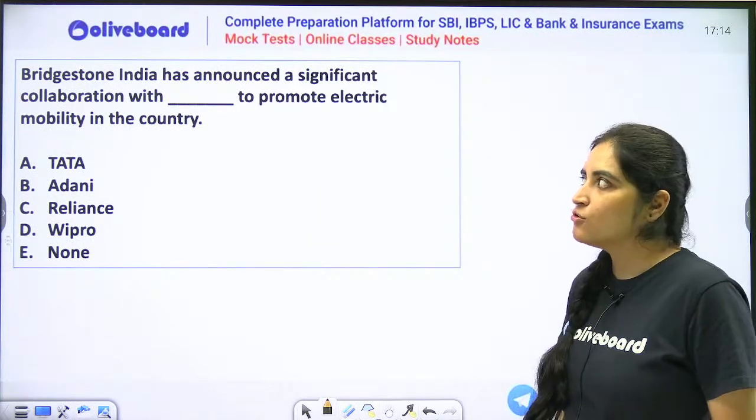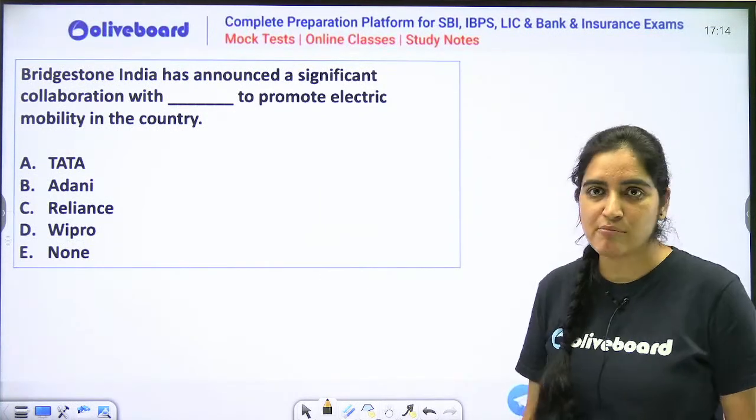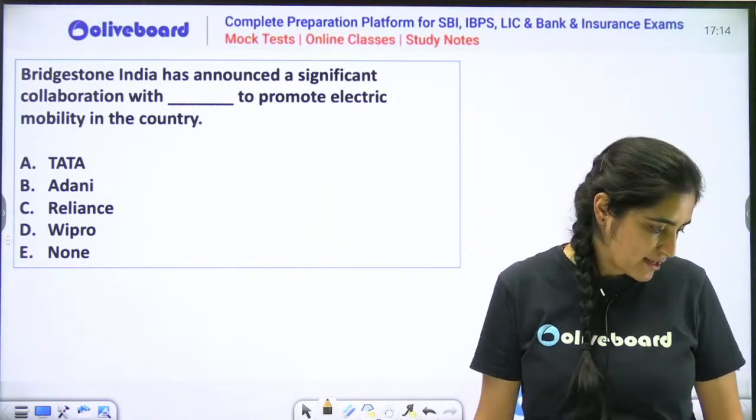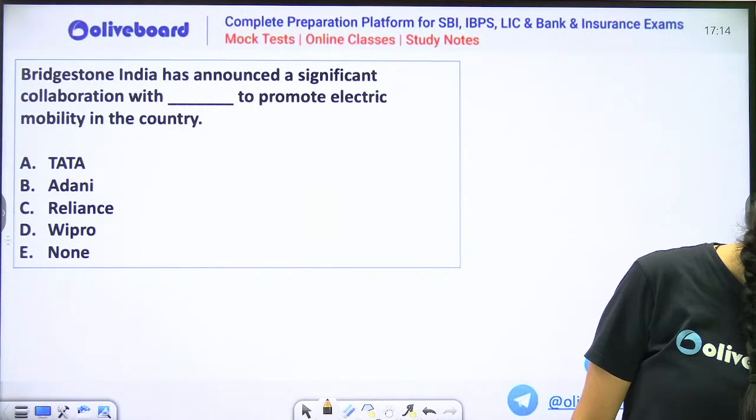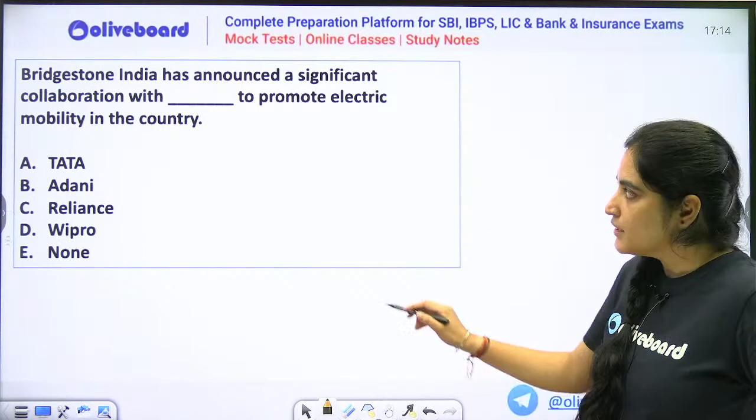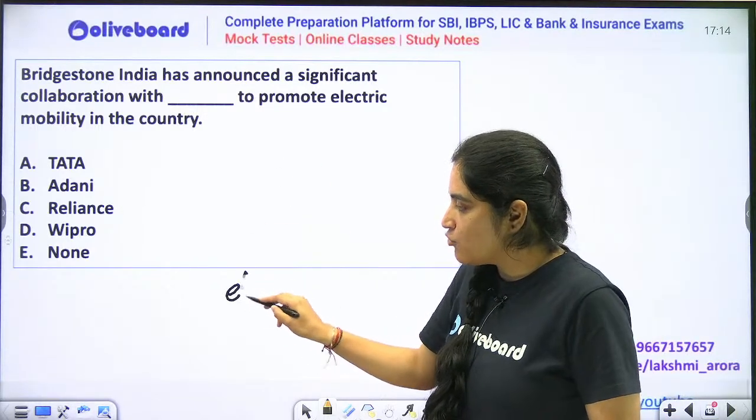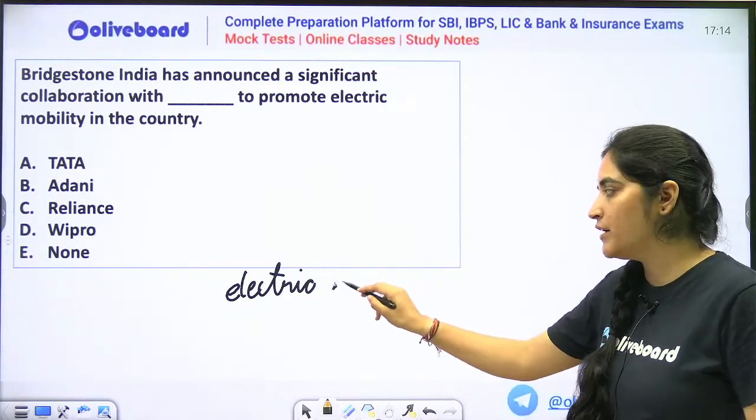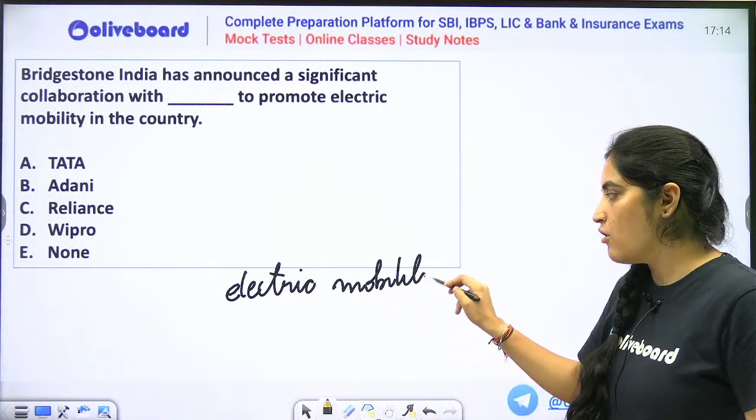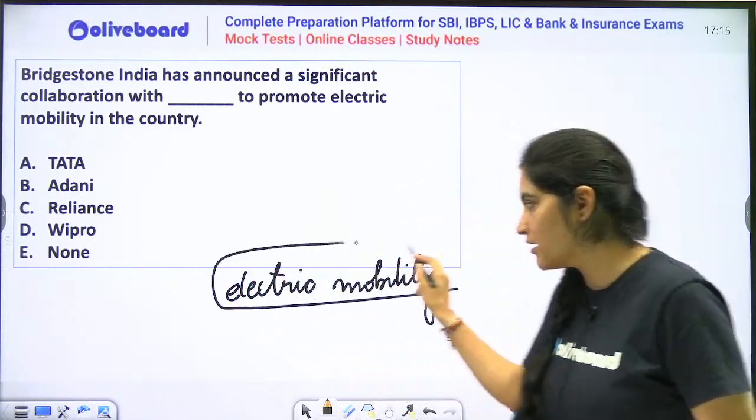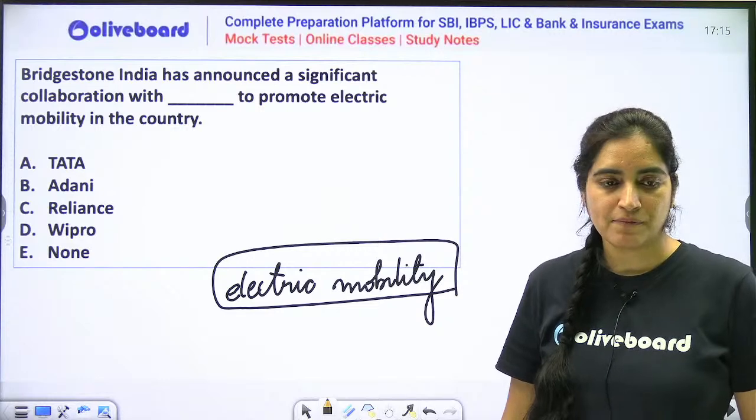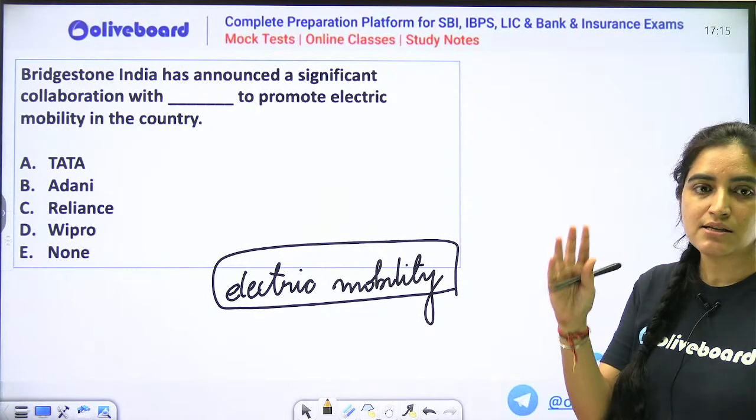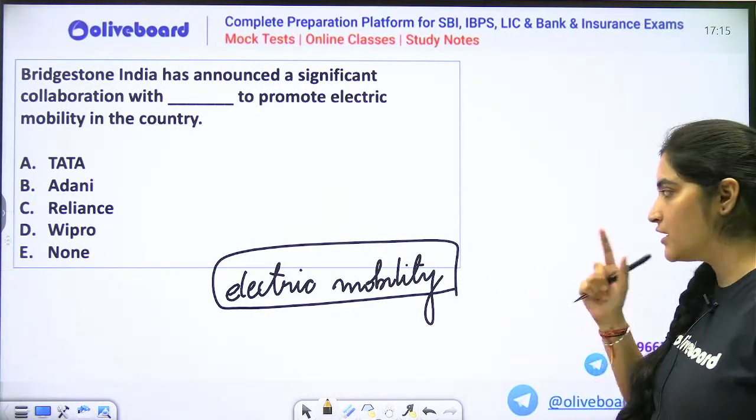Now tell me, Bridgestone India has announced a significant collaboration with Tata Power to promote electric mobility in the country. Before you give me the answer, I also want to ask you one thing, electric mobility से related कौन सी scheme है which comes to your mind when I say electric mobility, which is the scheme that comes to your mind? To all those who are attending the session live and sitting quietly, I want an answer from you all. Whenever I say electric mobility, electric cars, electric buses, which is the scheme that comes to your mind? Very good, Sumit. It is FAME initiative.